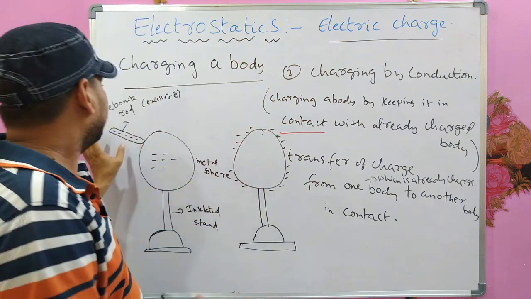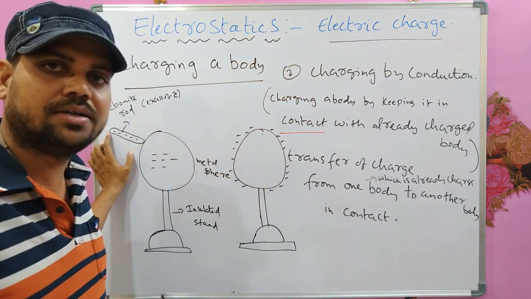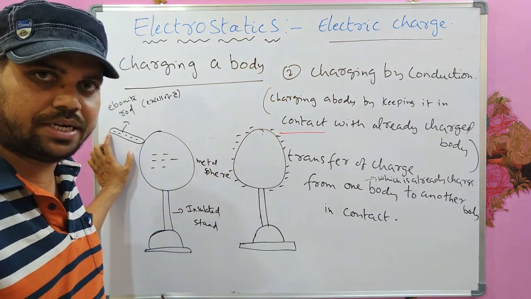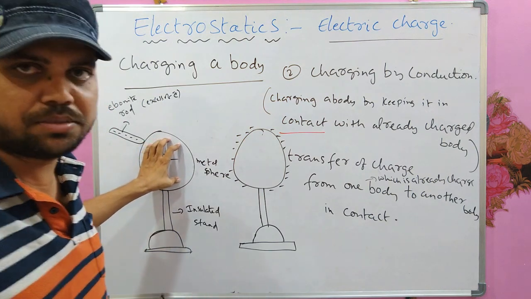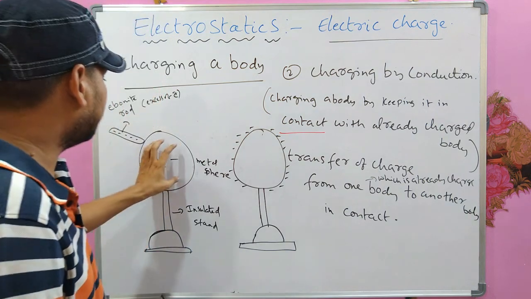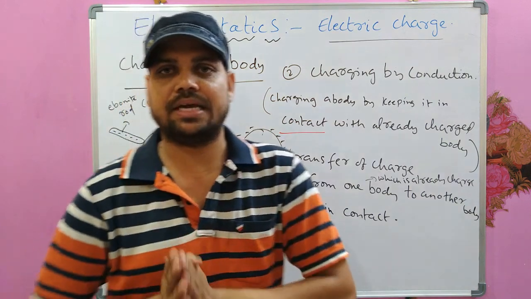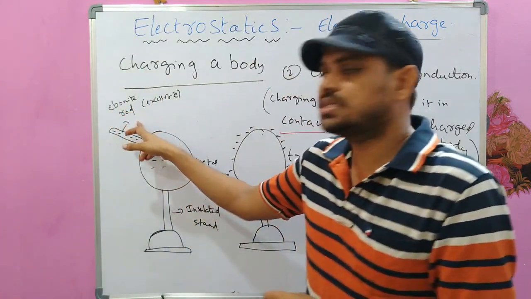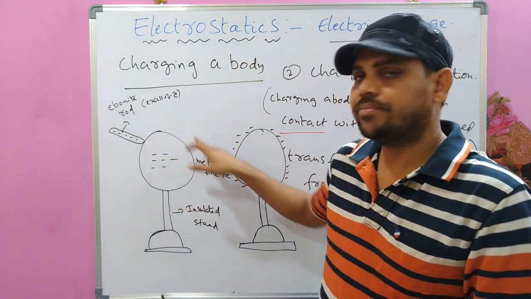This metal sphere is in contact with an ebonite rod which has an excess of electrons, hence it is a negatively charged body. The already charged body is the ebonite rod, which has negative charge on it, and it is in contact with the metal sphere, which is initially an uncharged body. Because of this contact, some of the electrons would be transferred to this metal sphere,